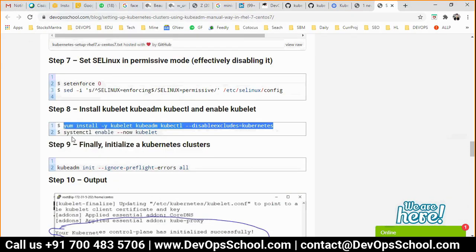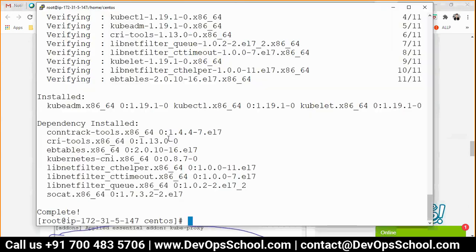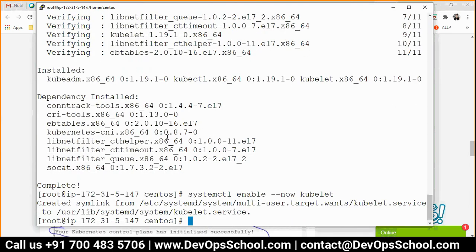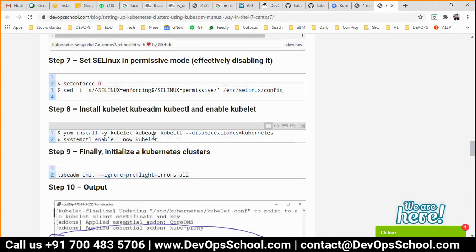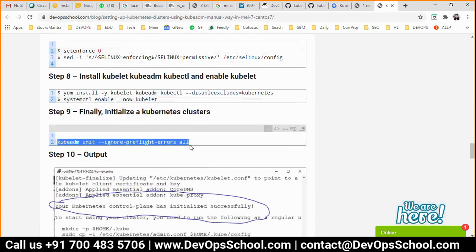And finally, guys, we have to enable the kubelet. Remember, kubelet is a minion which you bring up, so you have to enable that one to run it. So now kubelet is also running. Finally, guys, this is a magical command which will set up your cluster.